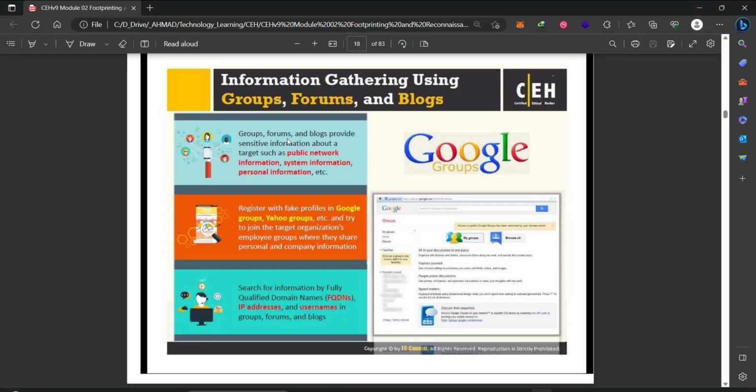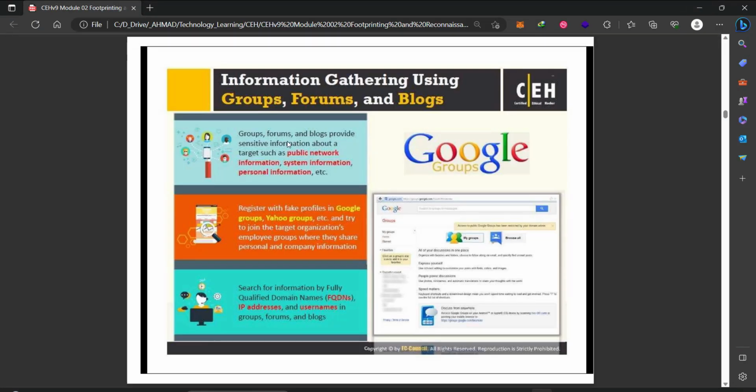So this is just a small example. What can we search inside the groups? More domain names related to the company, subdomains, IP addresses, usernames of the users and employees, and other blogs, groups, links. All of these will be useful somehow.